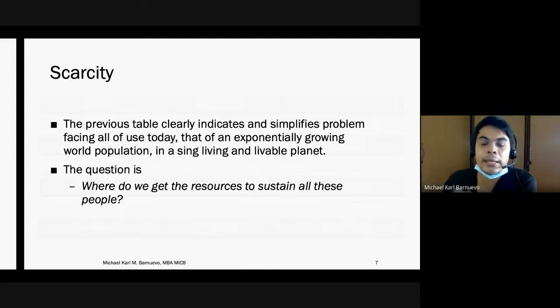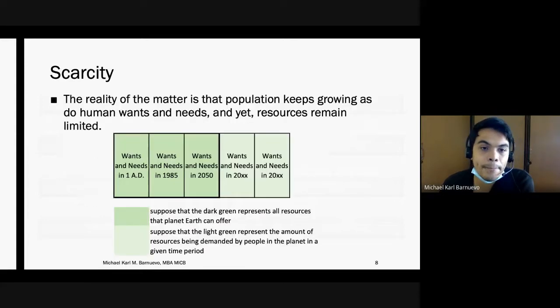So there is really a problem when it comes to scarce resources. The reality of the matter is that population keeps growing, as do humans' wants and needs, and yet resources remain limited. Here is another visualization so you can grasp that our resources are very limited.